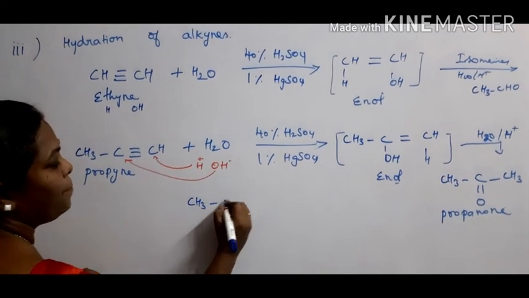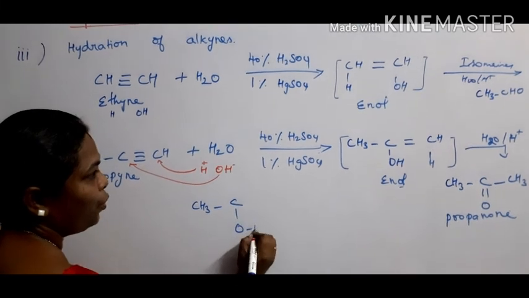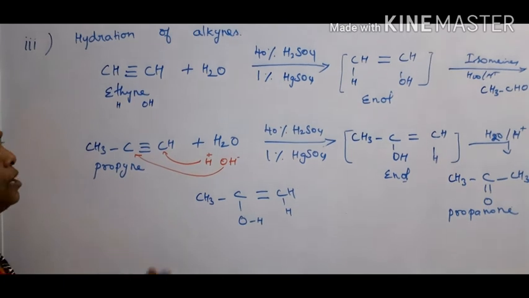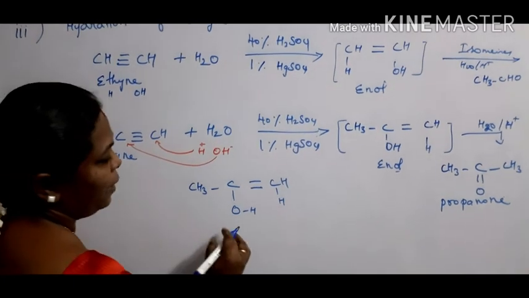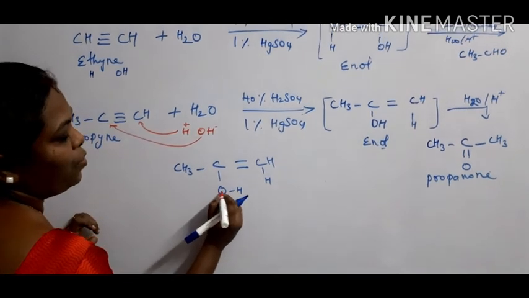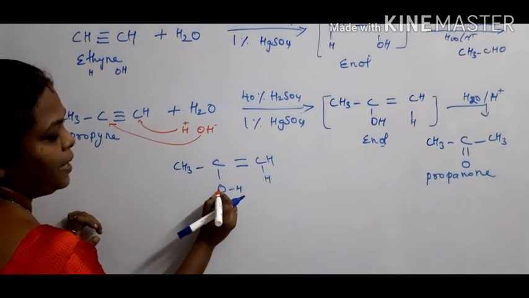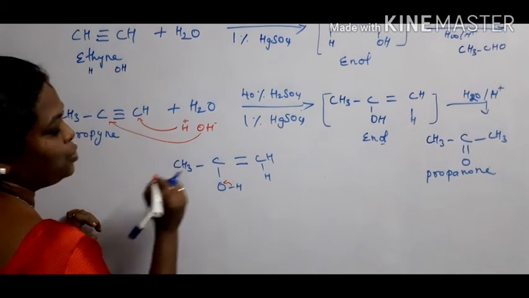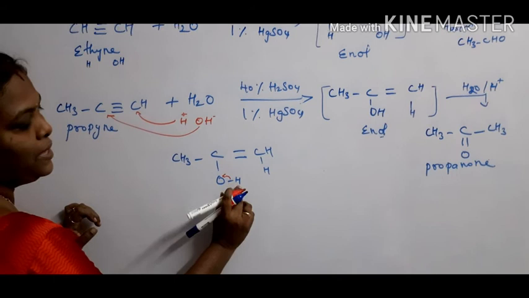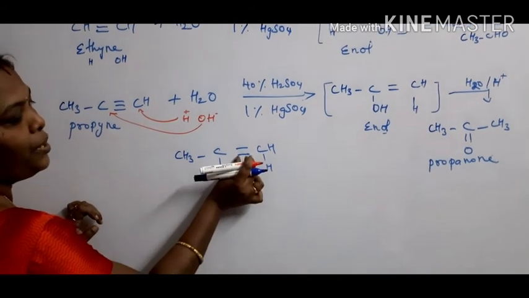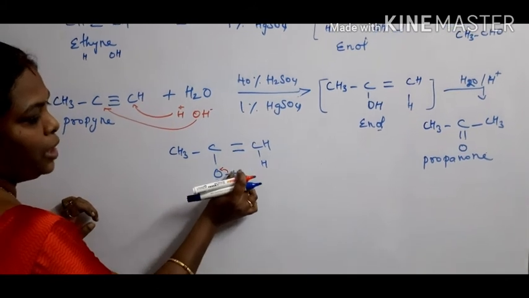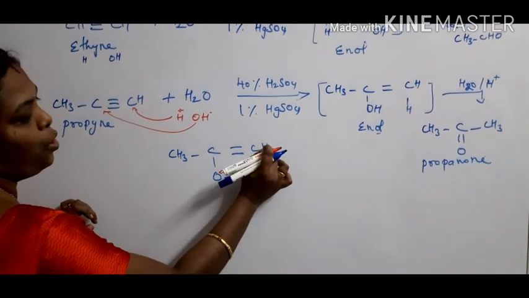Then I have to explain it again. CH3, C, OH, here a double bond, from the addition of a water molecule to propyne. So what happens now? Here the bond is cleaved between oxygen and hydrogen. Oxygen is highly electronegative, takes the bonding electrons towards itself and carries a negative charge. Therefore hydrogen is removed as H plus. This H plus takes one of the bonding electrons. That means among the double bonds, one of the bonds is taken by this H plus and combines with this carbon.